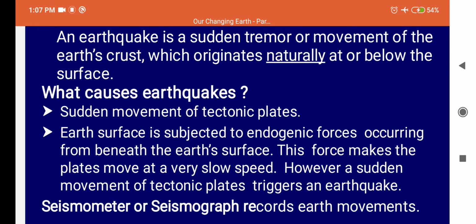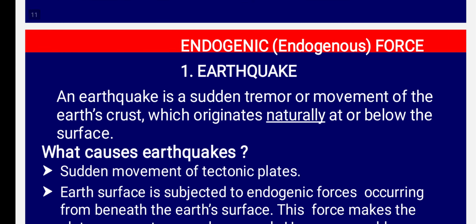See here, what is an earthquake? Let's see what an earthquake is. It is an endogenous force, we have learned earlier, no? Yes. So what is an earthquake? When the lithospheric plate moves, the surface of the earth vibrates. When the plate on the mantle moves, the surface of the earth vibrates.